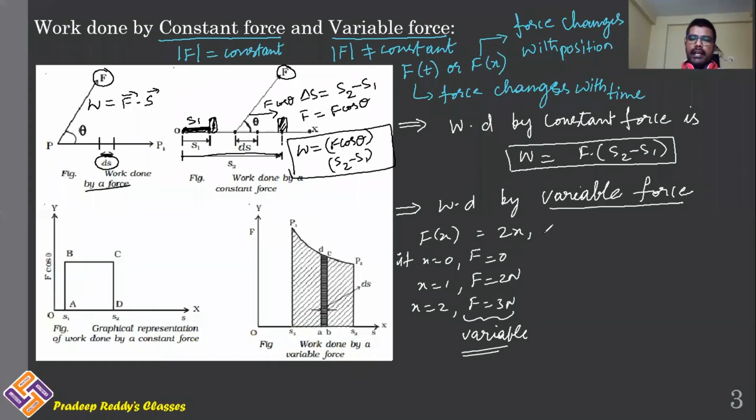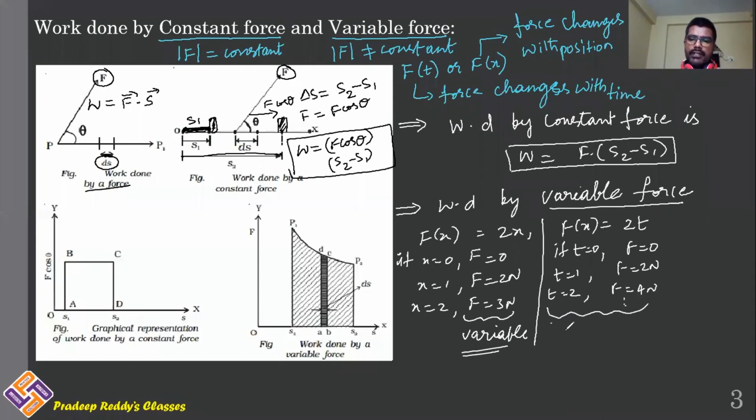Likewise, sometimes it can be like this: f is equal to 2t. That means in this case it is variable with respect to time. If t is equal to 0, f is equal to 0. If t is equal to 1, f is equal to 2 Newton. If t is equal to 2, f is equal to 4 Newton, and so on.